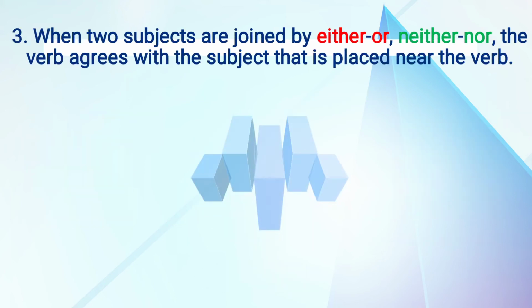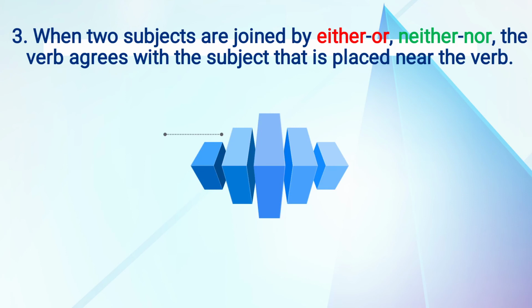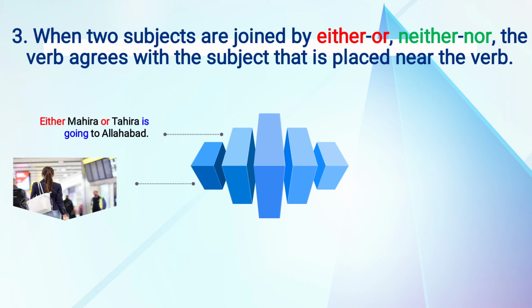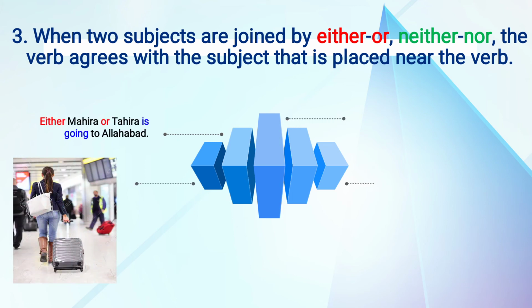When two subjects are joined by either or, neither nor, the verb agrees with the subject that is placed near the verb. Either Mahira or Tahira is going to Allahabad.